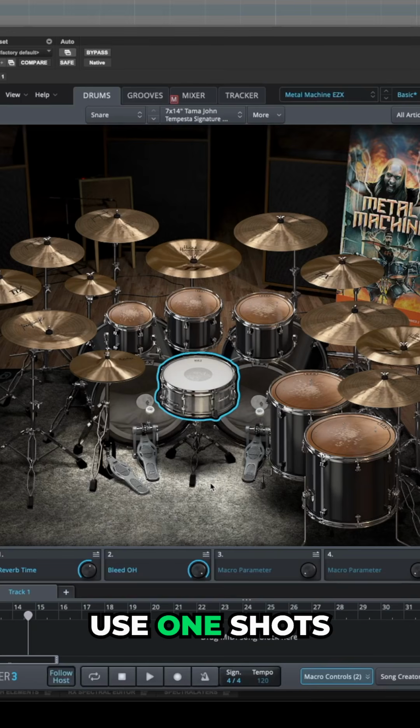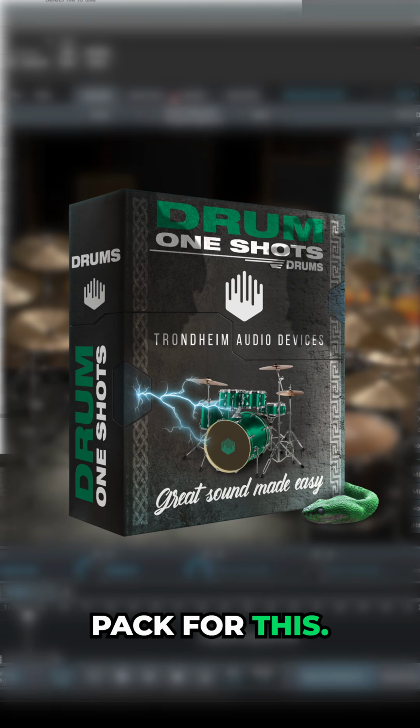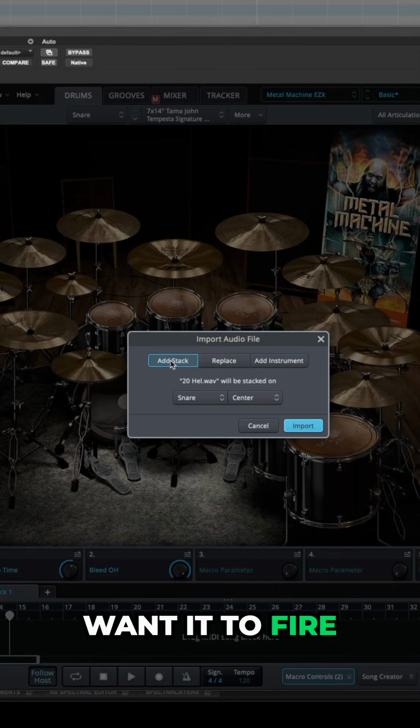How to properly use OneShots with EZdrummer or Superior Drummer. Right-click the drum you want a sample for or simply drag a sample onto it. Import audio file. I'm using a sample from our OneShots pack for this. Select Add Stack if you want it to fire on the snare hits, snare and snare center.